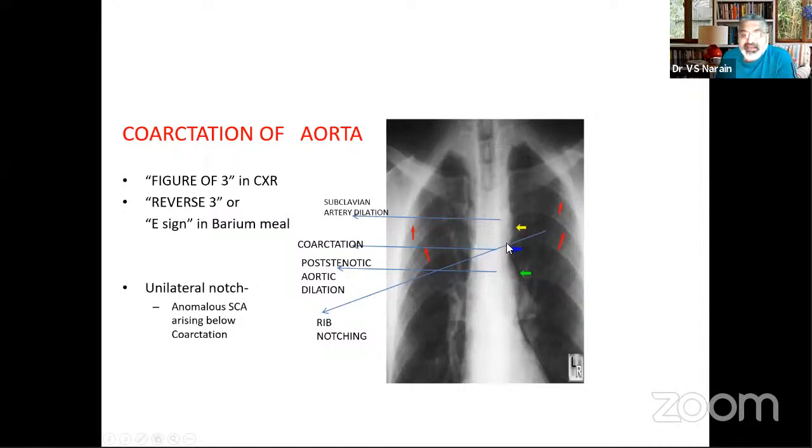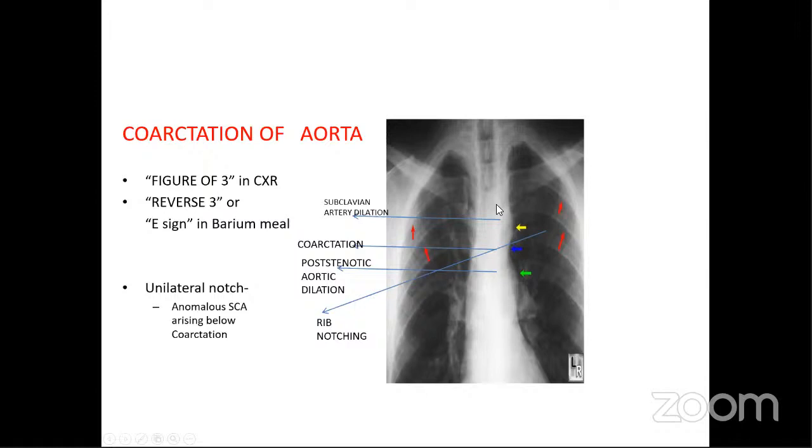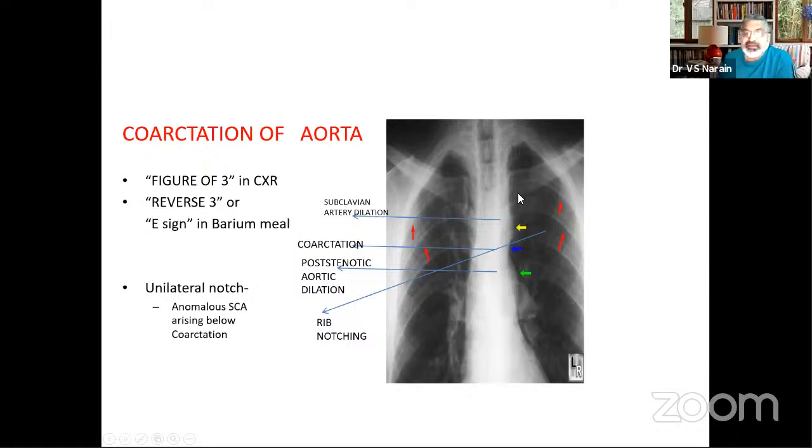Now, when you look at the descending aorta, you have to be careful. Not only if you look at the aorta here, you have to be looking at some abnormality. So the first abnormality was a prominent knob. Now you should also be looking at... Somebody wants to ask anything? Okay. So you have this 3 sign. Now the first knob is because of the subclavian artery, the proximal aorta plus the subclavian artery, and this is the constriction, and this is the poststenotic dilatation. So this is the 3 sign.